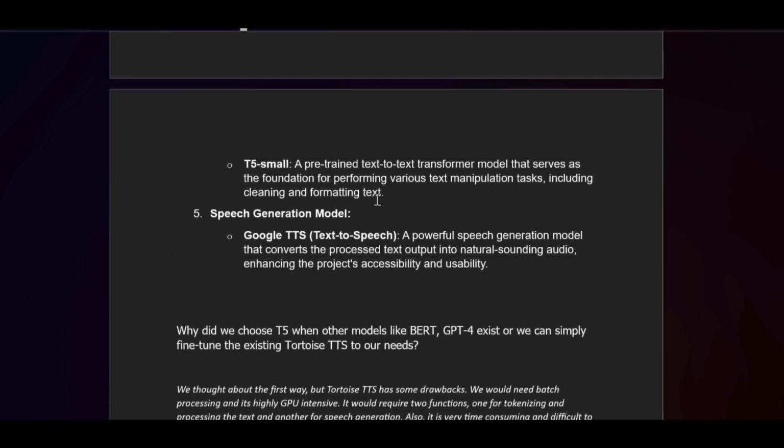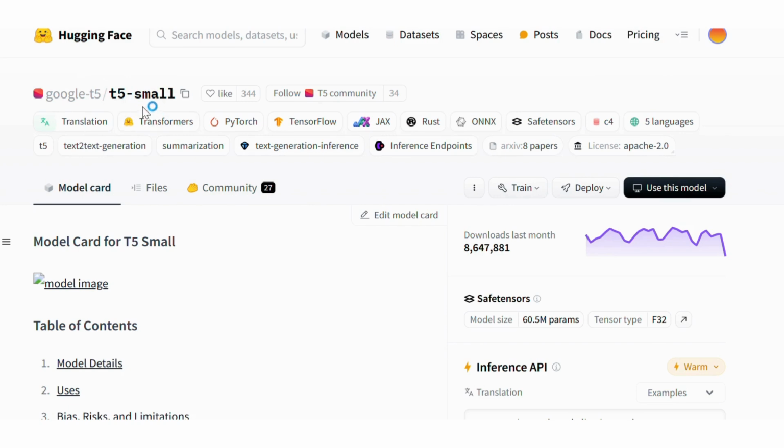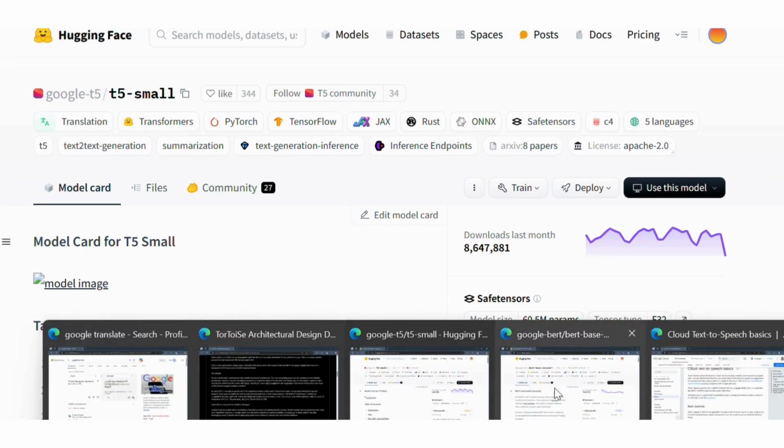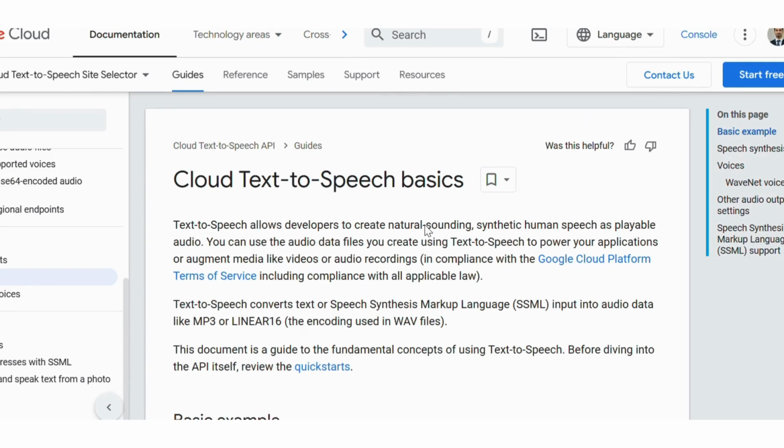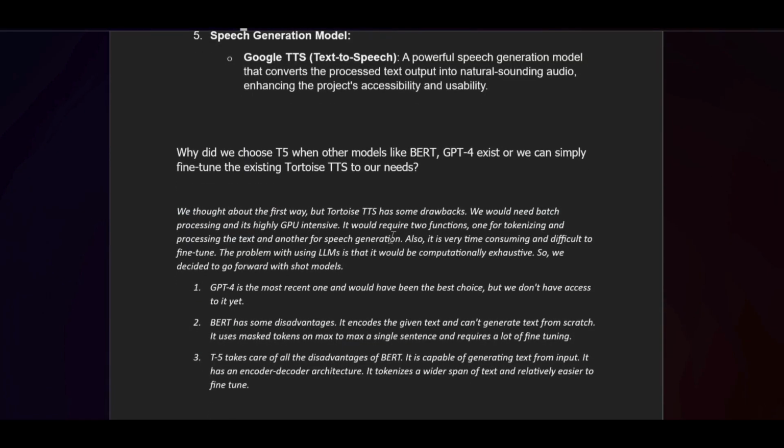So the main idea is that the output from this model, which is the T5 small, would be text to text, and this text would then go into our text to speech model, which is Google TTS, and in the end, we would have clear speech. Now the question arises, why did we choose T5 when other models like BERT and GPT-4 exist, or we can simply fine-tune the existing Tortoise TTS to our needs?